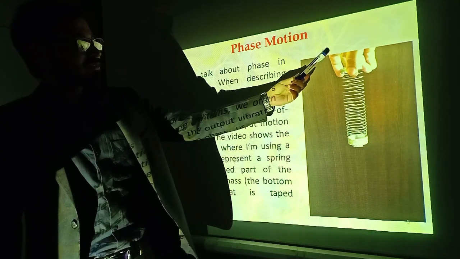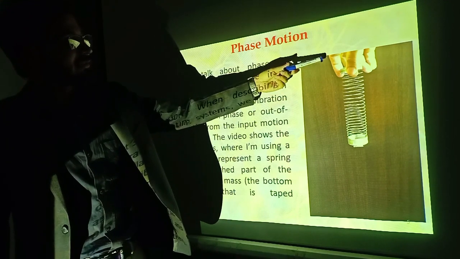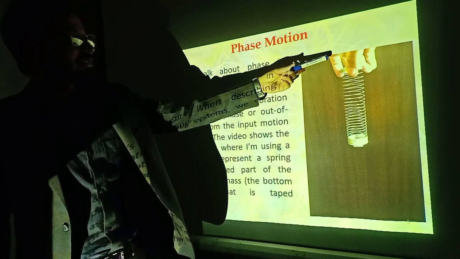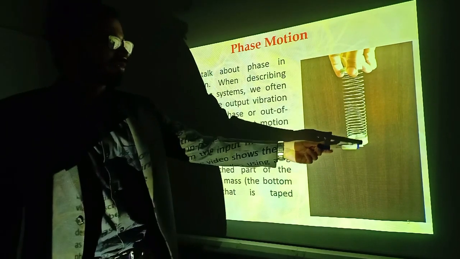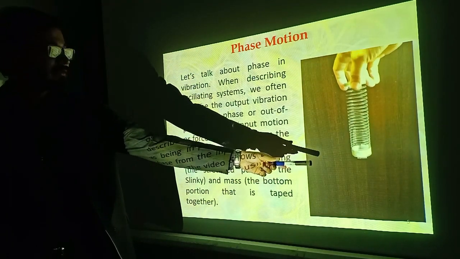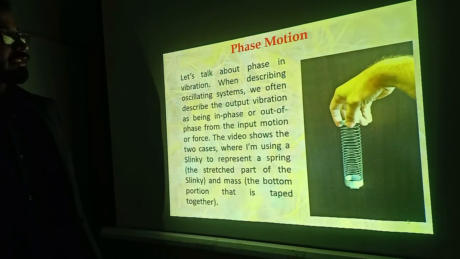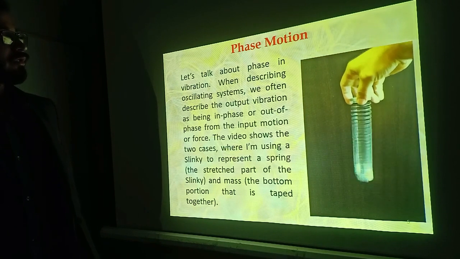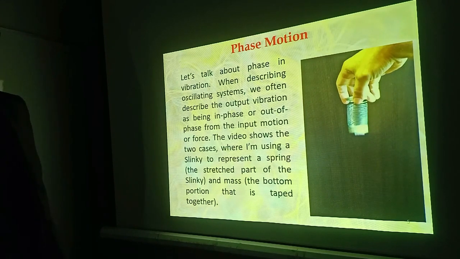When he shakes his hand, you have to observe the frequency of vibration. For example, at the initial stage you will check whether the hand is vibrating with a small time period or large time period, how much amplitude, and what is the effect of the frequency of the hand vibration upon the vibration of the mass. Here you can see he is providing large amplitude and small frequency vibrations, and now he is increasing the frequency but with small amplitude vibration.